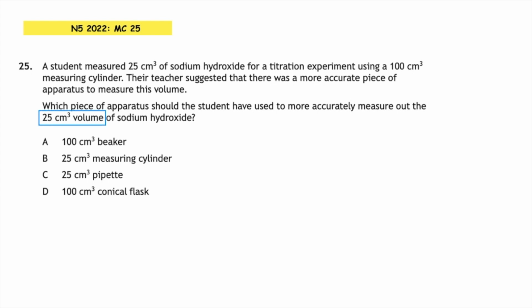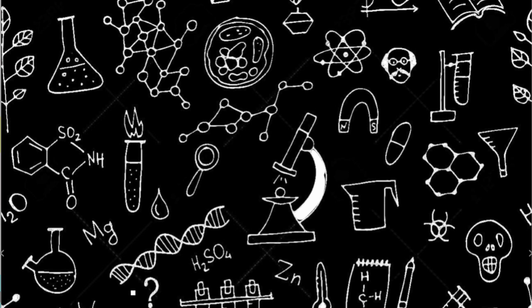Because the volume given is 25 centimetres cubed, and if we want it to be an accurate measure, we want to make sure that the piece of apparatus we use has the exact same volume. So the answers A and D cannot be correct because they have 100 centimetres cubed volume. In the text, it tells you that the student had already used a measuring cylinder, and the teacher said that there was a more accurate piece of apparatus, so the correct answer to this has to be multiple choice answer C, 25 centimetres cubed pipette.